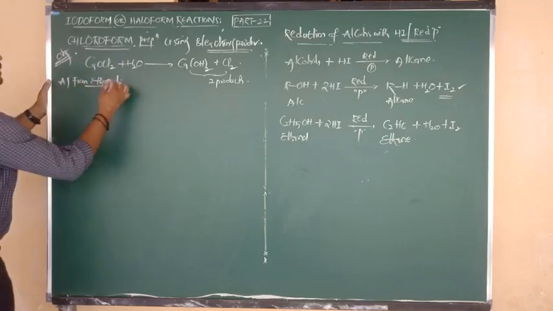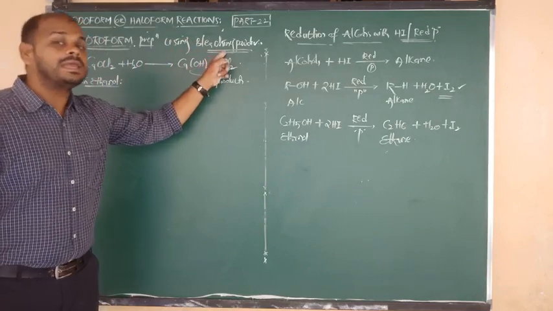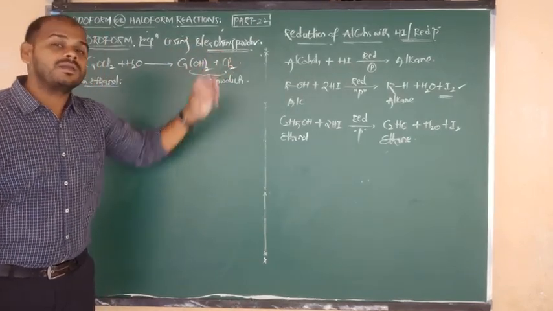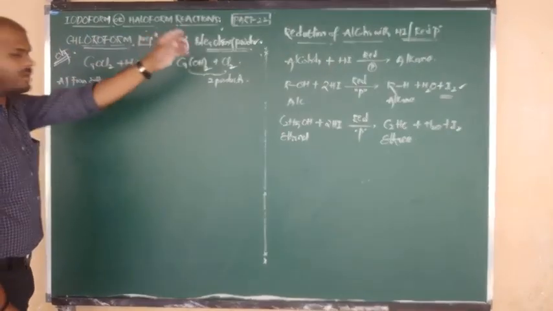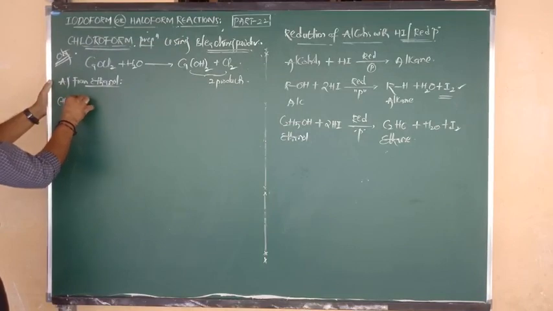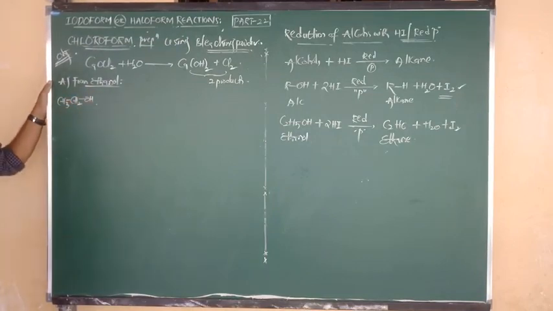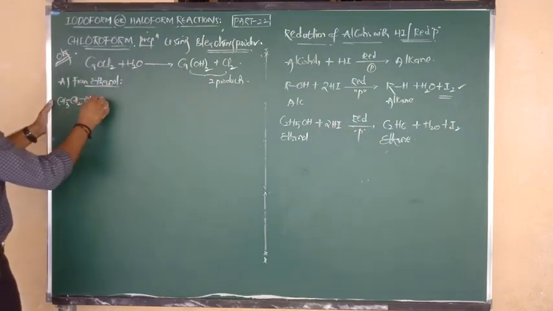So they will ask you. The question is: ethanol on reaction with bleaching powder, followed by reaction with alkali, gives the product, which is nothing but what? Chloroform. Right, I am going to show you. Ethanol, what is the formula? CH3 bonded to CH2, CH2 bonded to OH. Yes, this is nothing but ethanol.